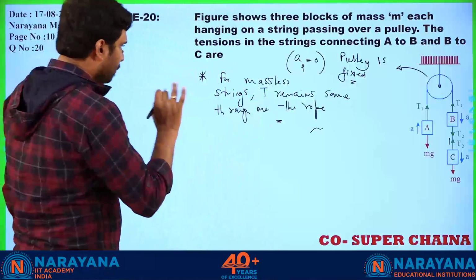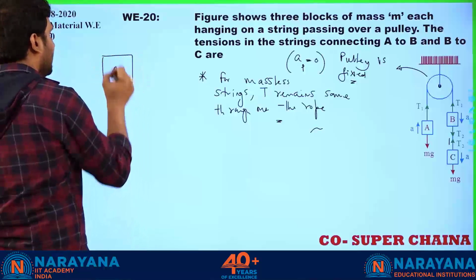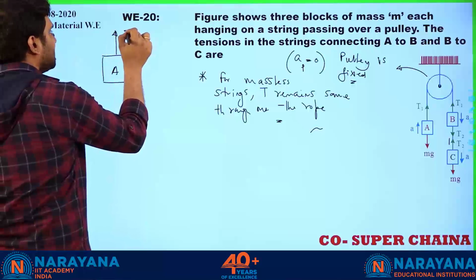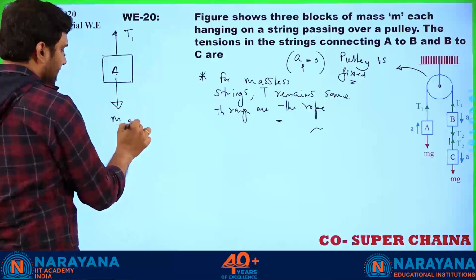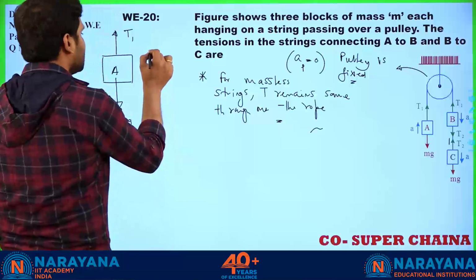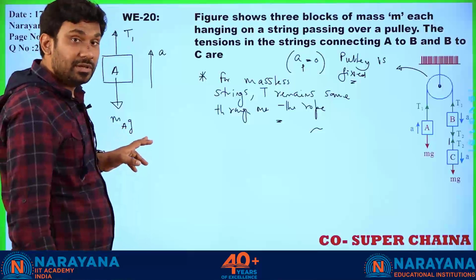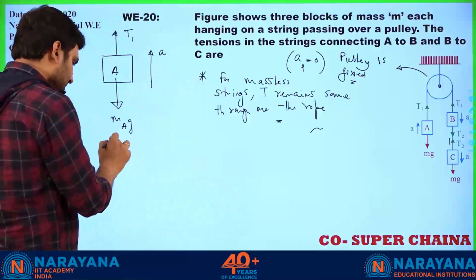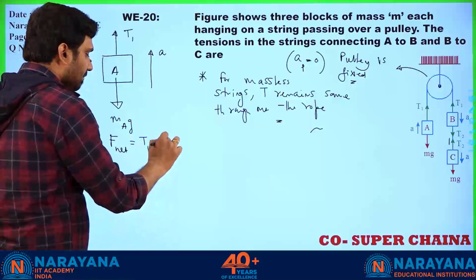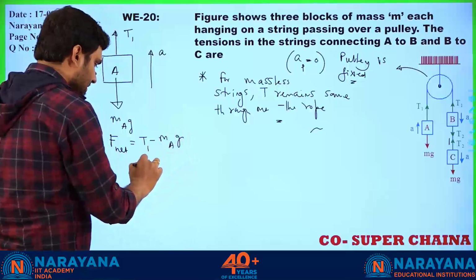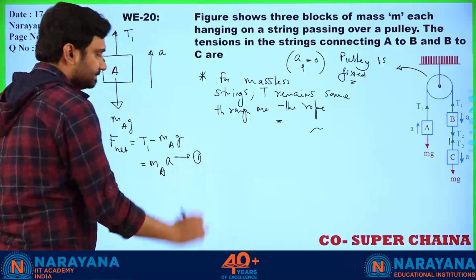Let's proceed. If I only concentrate on A, the upward tension acting on it is T1. The downward force is MA into G. As shown in the diagram, it is accelerating in the upward direction, so T1 must be greater than MA into G because it is moving up. So the net force equation for A is T1 minus MA into G is equal to MA into A. That is equation number 1.